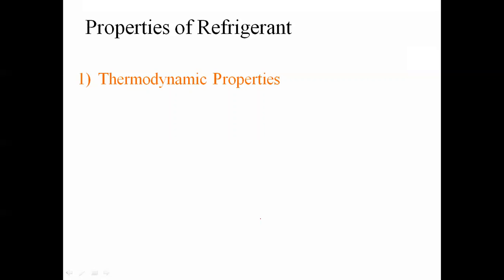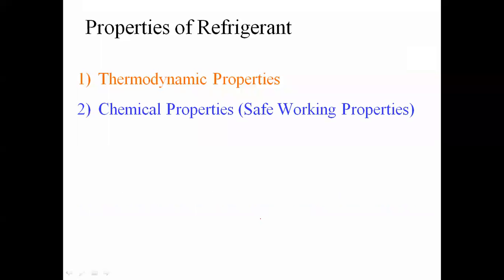Out of that, the first one is called a thermodynamic property. The second one is called a chemical property, also called a safe working property. And the third one is called a physical property. So we have to see one by one all the types of properties: thermodynamic property, chemical property, and physical property.